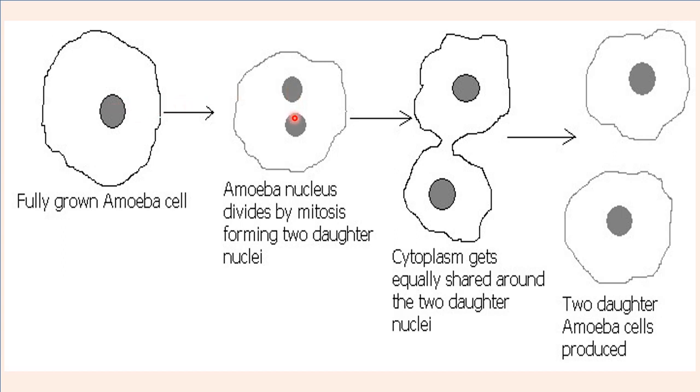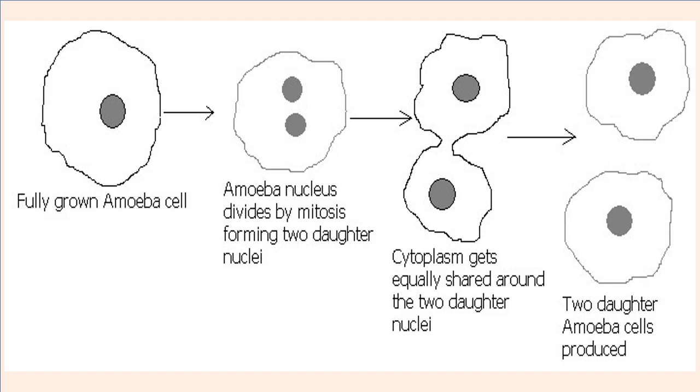After the two nuclei have been formed, the next stage is the cell membrane has to constrict here so that it surrounds this nucleus and this nucleus. So this is that stage. Then the two cells break to form two daughter cells. So one parent cell divides and turns into two daughter cells.